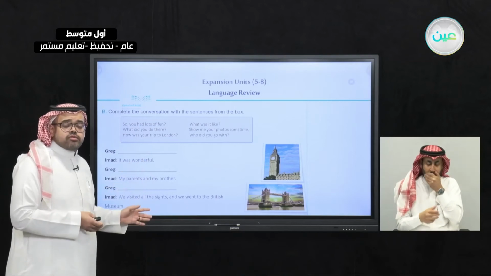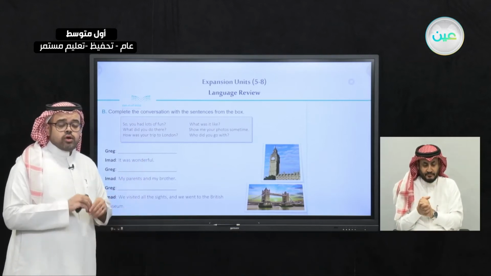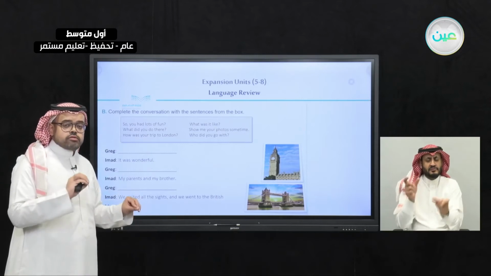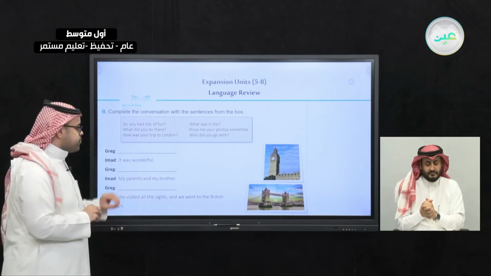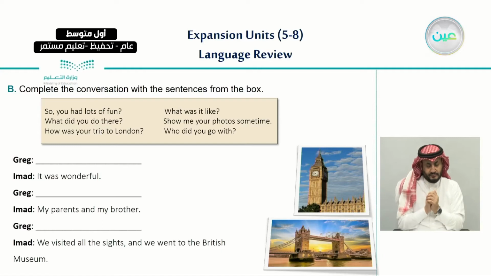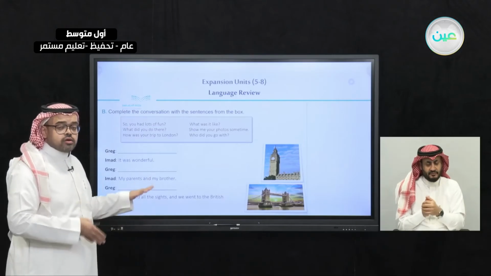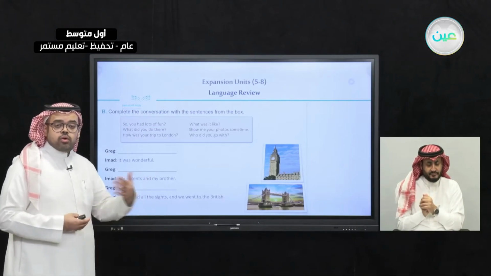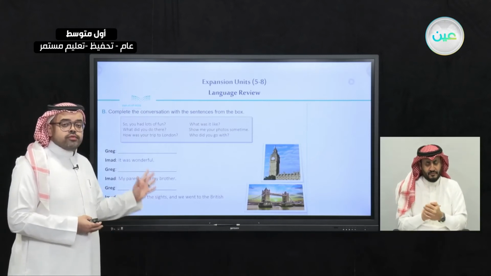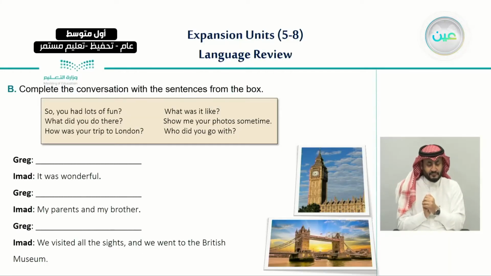So these are the sentences and questions. Now let's read the conversation and try together to put each sentence and question in its appropriate place. Ahmad says, it was wonderful. Also Ahmad says, my parents and my brother, and we visited all the sites and we went to the British Museum. So let's answer the first part of that conversation, and then we will move to the second part. The first part says, it was wonderful.